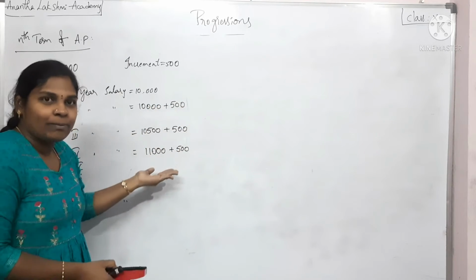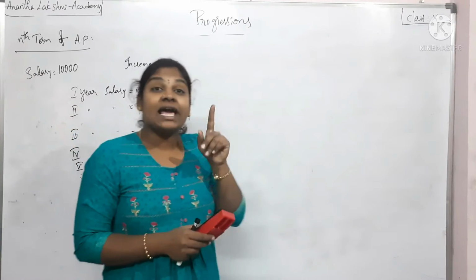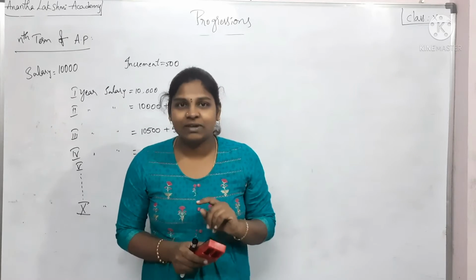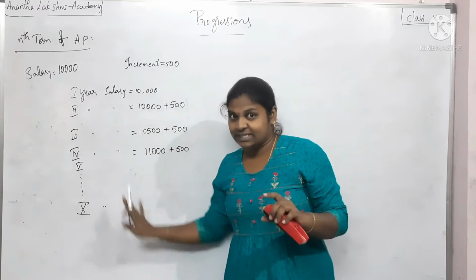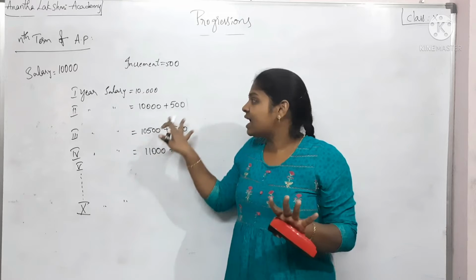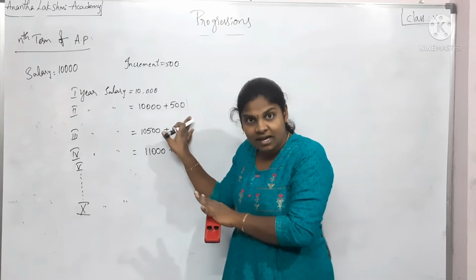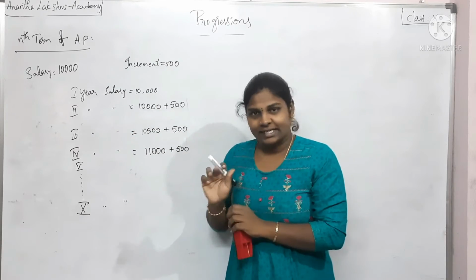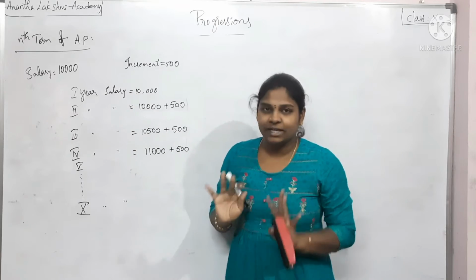If you clearly observe, this particular example exactly matches the arithmetic progression definition I have given you. The series of salaries that we got are obtained by adding a fixed number, which is 500, to the previous number, isn't it? So we figured out that this example falls under arithmetic progression.